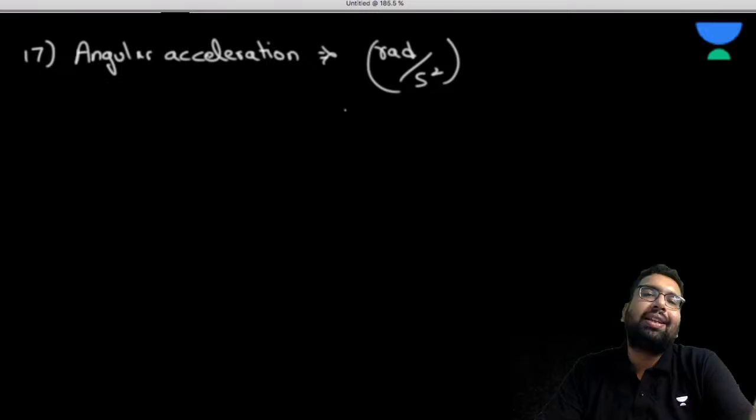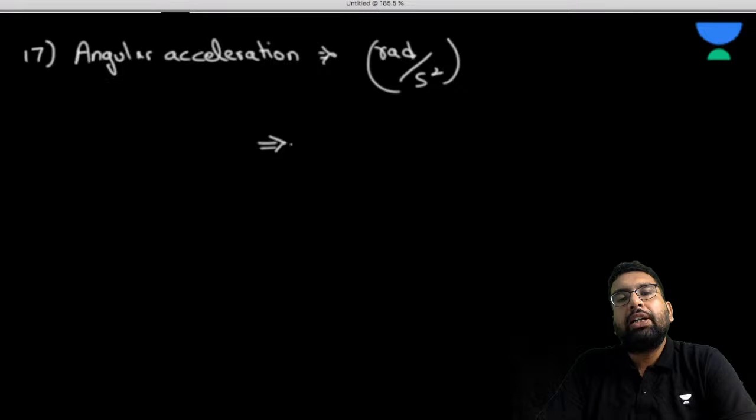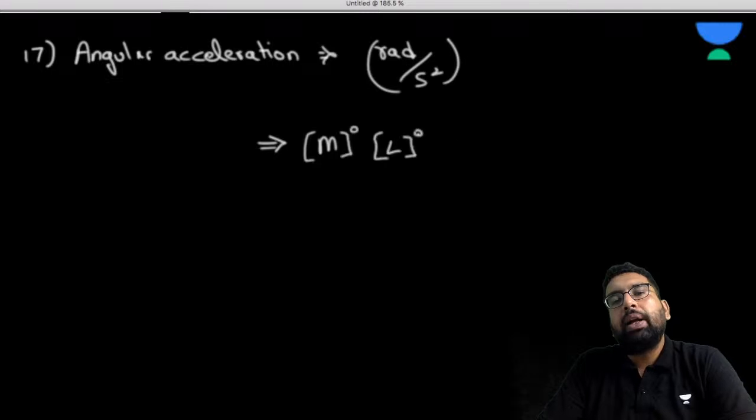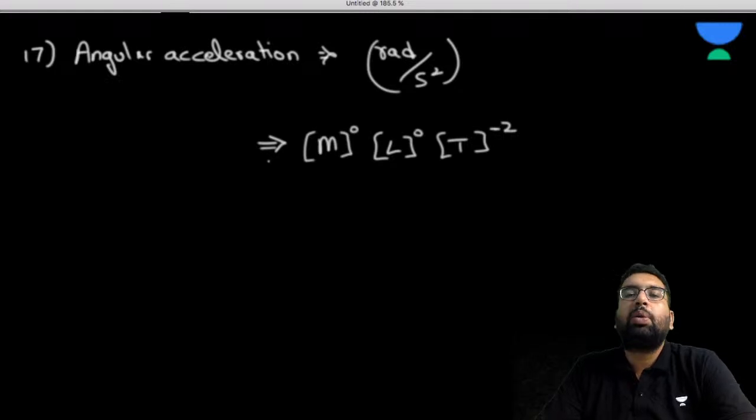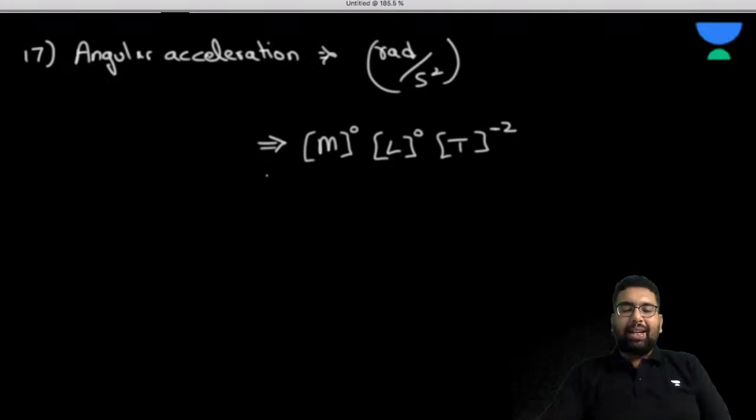Now, radian is dimensionless. So can we write the dimension to it? It is going to be M0 L0 T minus 2. So the dimension of angular acceleration is M0 L0 T minus 2.